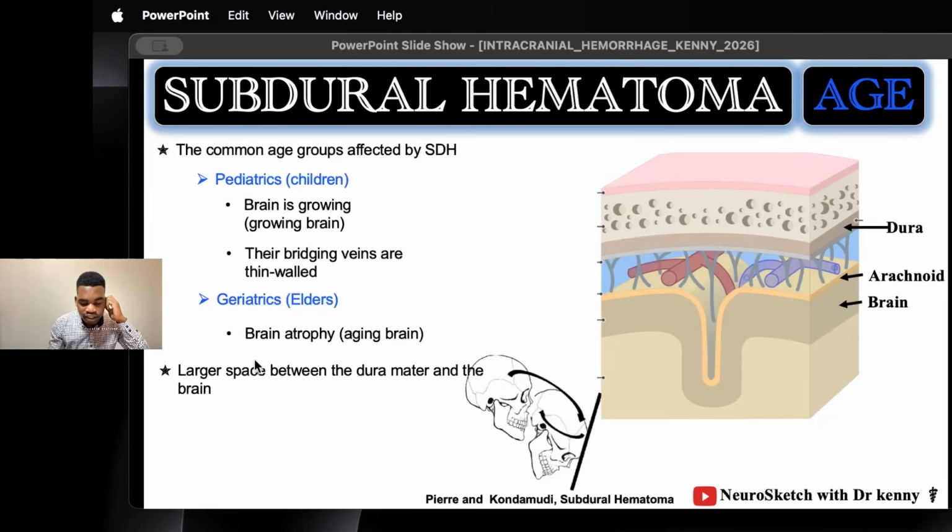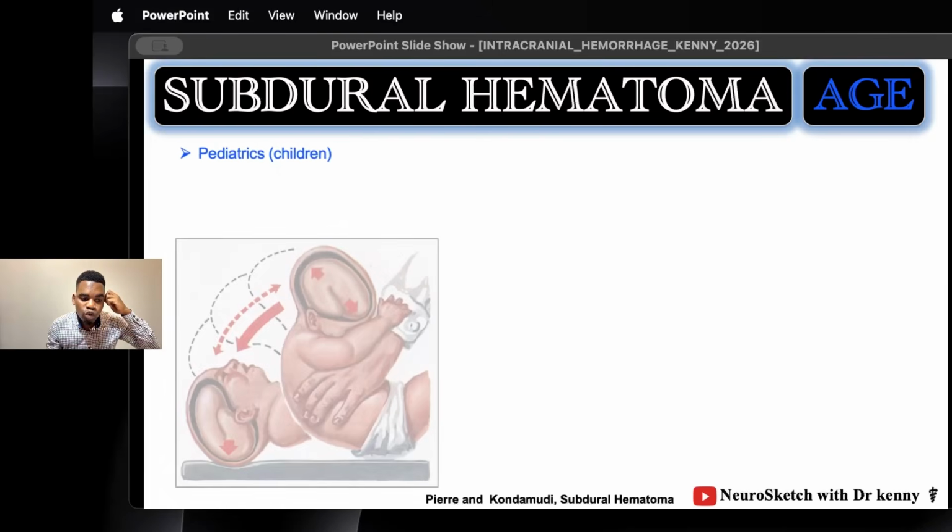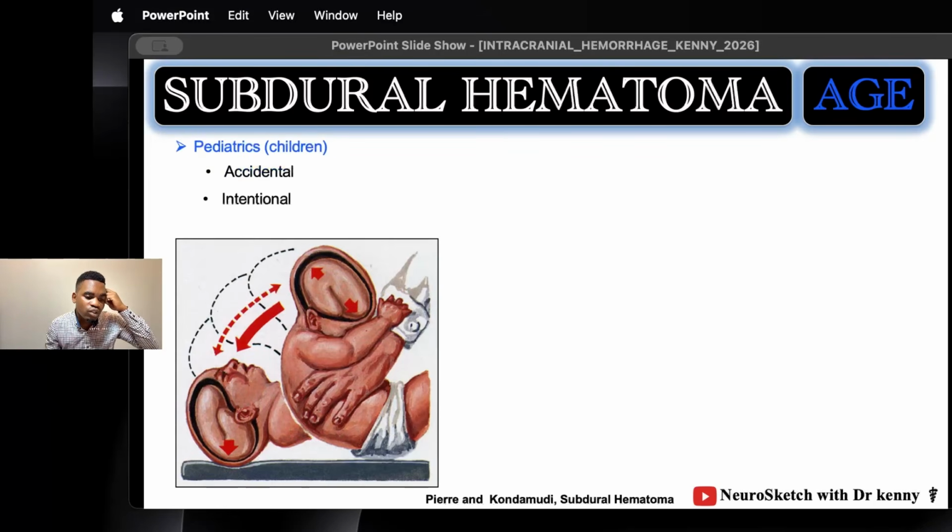Now, in children, this subdural hematoma from acceleration-deceleration can be intentional or accidental. And if it's intentional, it is called shaken baby syndrome. When you violently shake your baby, it results in this acceleration-deceleration. The brain is going to move within the cranial cavity back and forth, resulting in tearing of the bridging vessels, the bridging veins, and resulting in subdural hematoma. And so it is associated with child abuse.